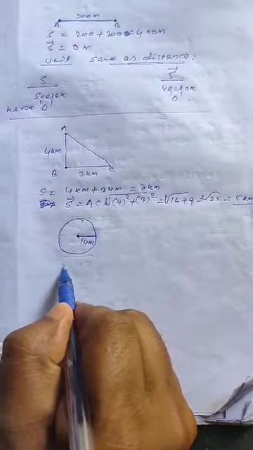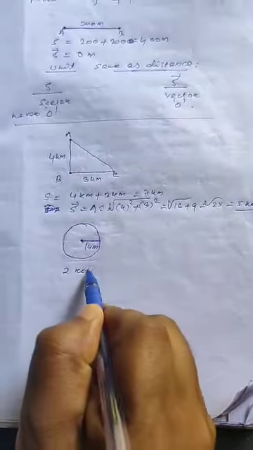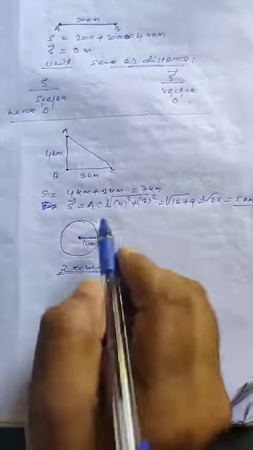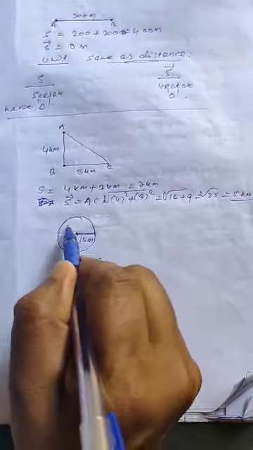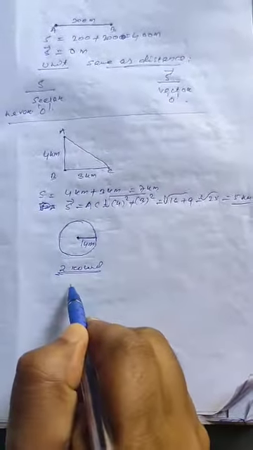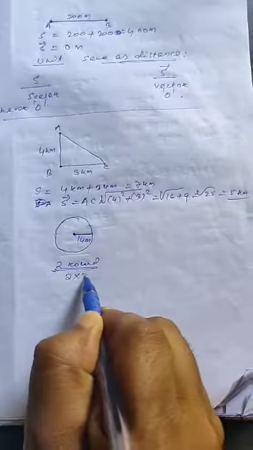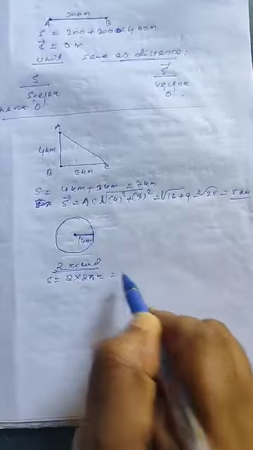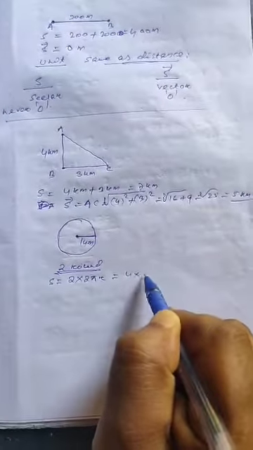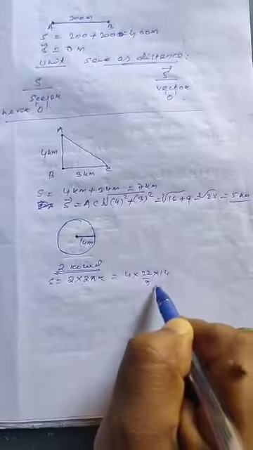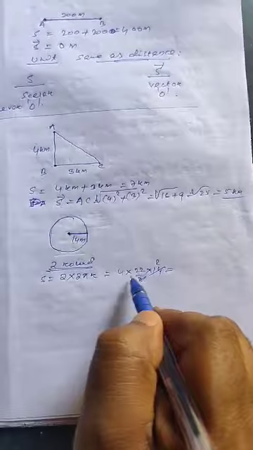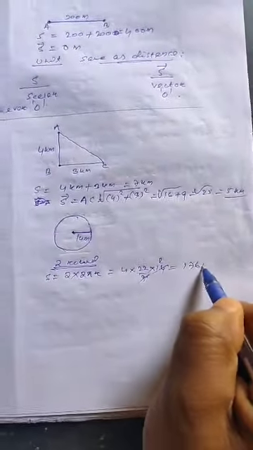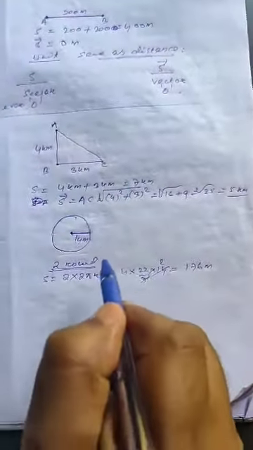When we find the distance in 2 rounds, one round the distance traveled is equal to 2 pi r, but 2 rounds, that is 2 into 2 pi r. Here s is equal to 2 into 2 pi r, that is equal to 4 into pi, which is 22 by 7, into r is equal to 14. You can calculate it, 176 meter.